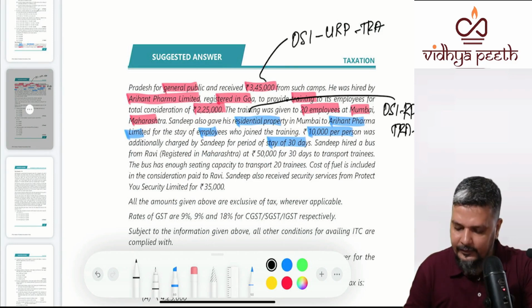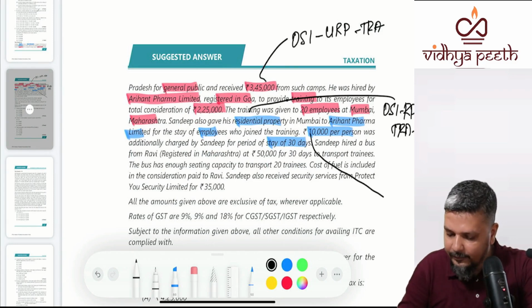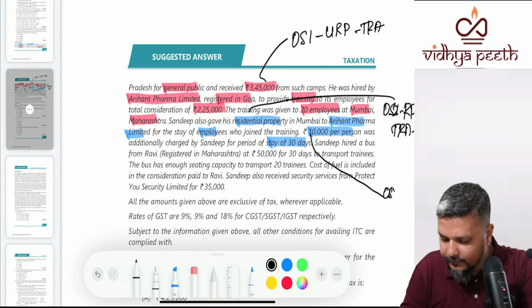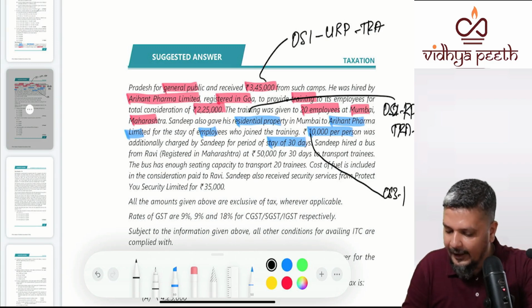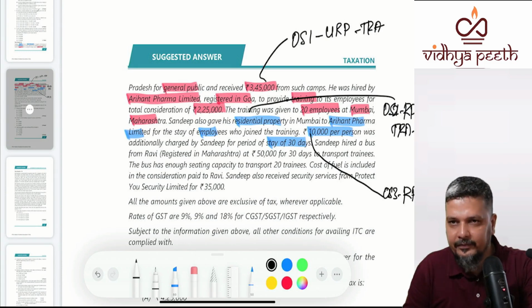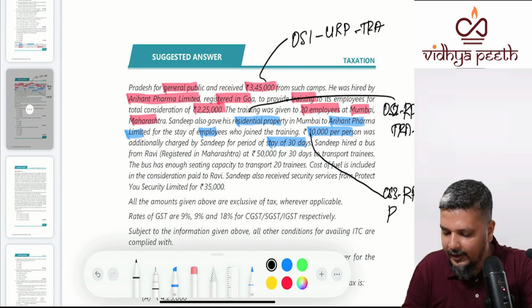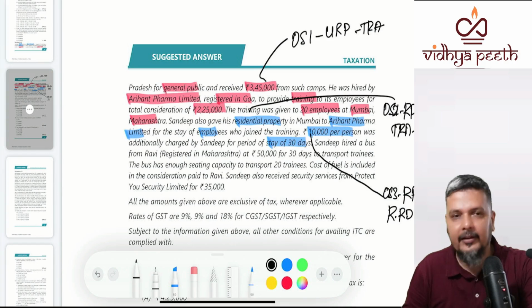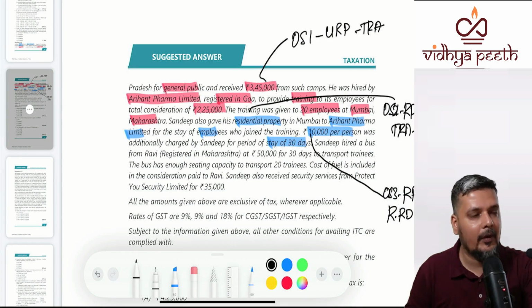This was the third outward supply to again a registered person, Aryan Pharma, but now it is renting of residential dwelling. Are you guys clear with this understanding?